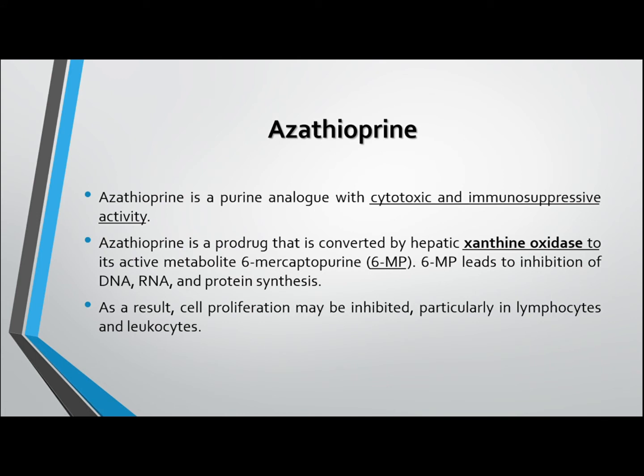Next antimetabolite is azathioprine. Azathioprine has cytotoxic and immunosuppressive activity. This prodrug is activated by the liver xanthine oxidase enzyme to 6-mercaptopurine. We already understand the mechanism of action of 6-mercaptopurine, how it inhibits the DNA synthesis.